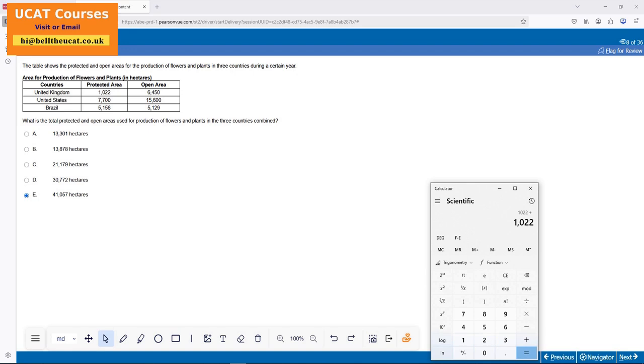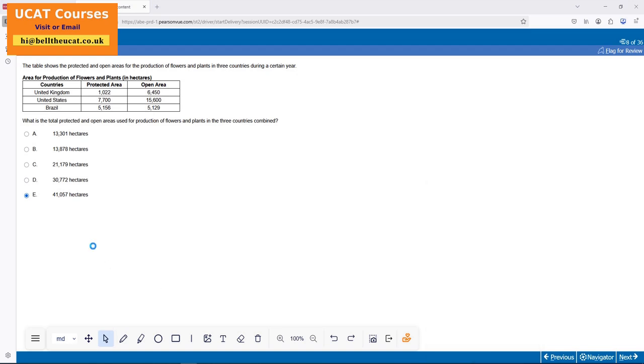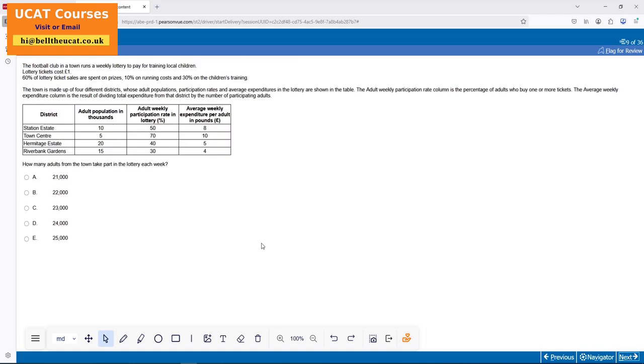So one just doing it. 7700 plus 5156 plus 6450 5600 5129. Boom, there we are. So 41, last digit strategy is what I use. This is all I keep teaching. Loads of strategies. That's what I keep teaching in my UCAT program. I'm sure if you are already registered, you're enjoying all the lessons, all the pre-recorded videos, self-paced also. Right, okay, so shortcuts is the name of the game, UCAT.